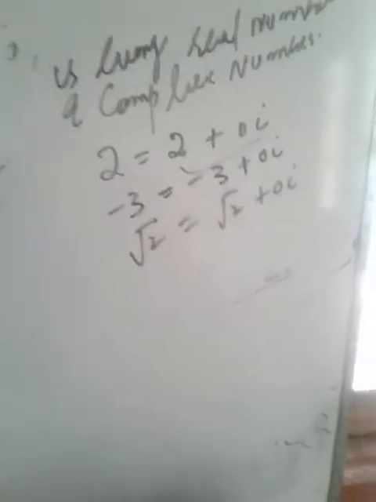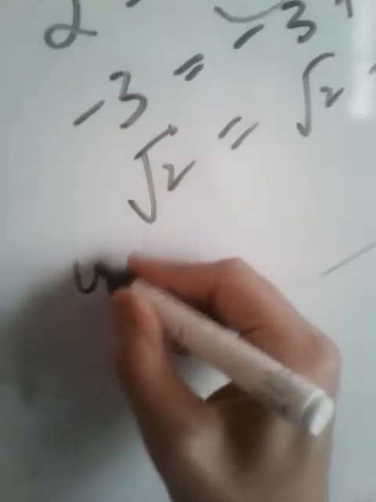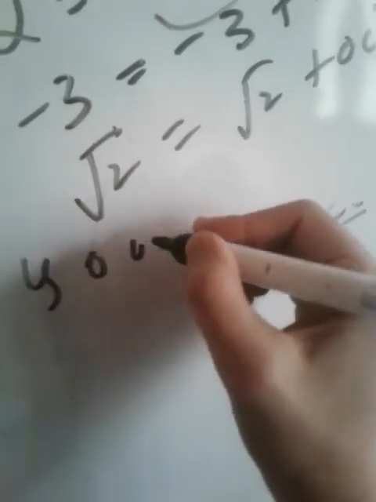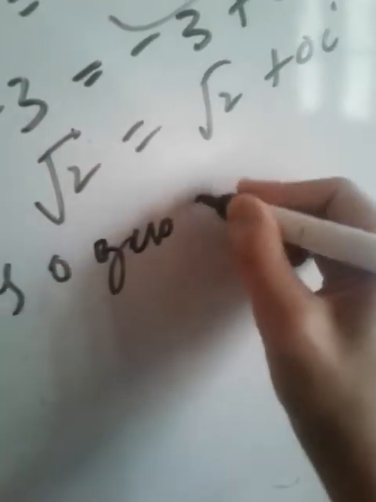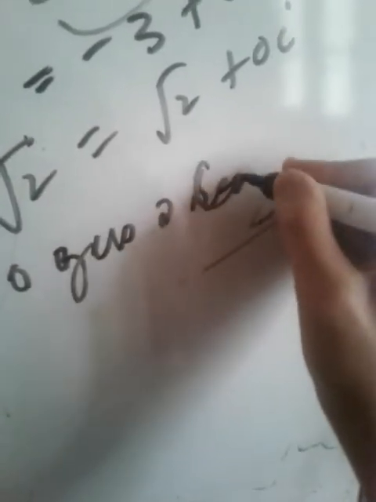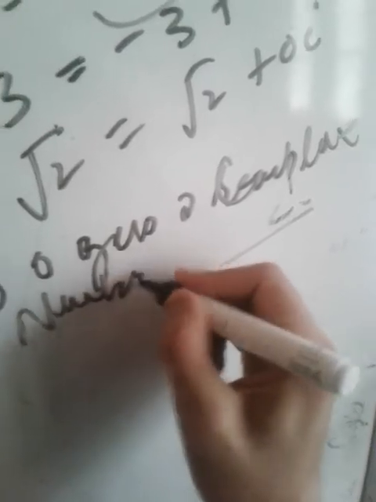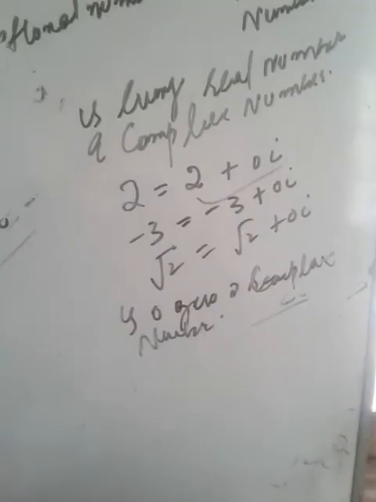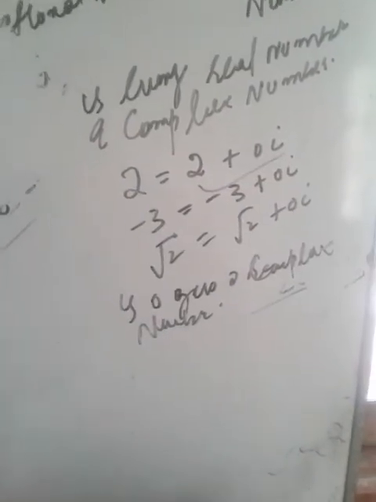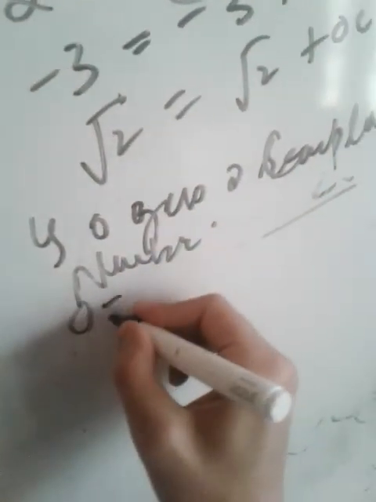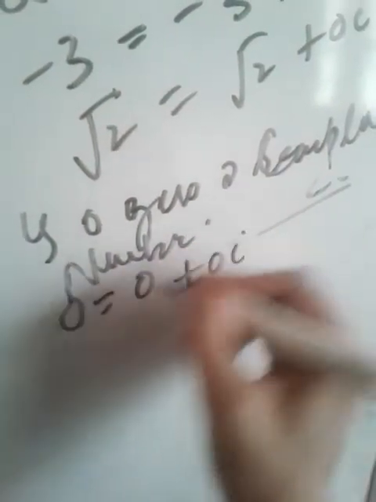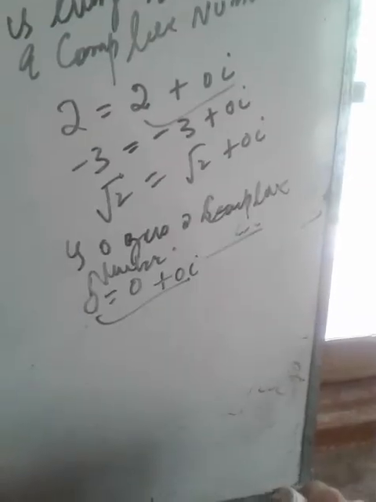One more question. Is 0 a complex number? The answer is yes. We write 0 equals 0 plus 0i. Exactly, this is a complex number.